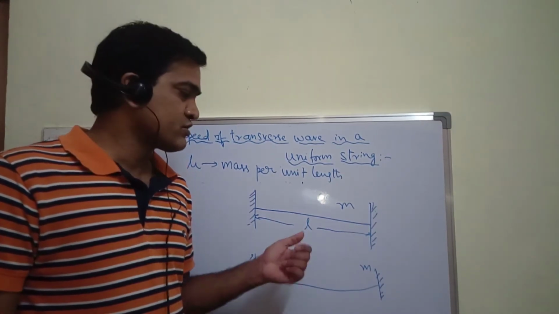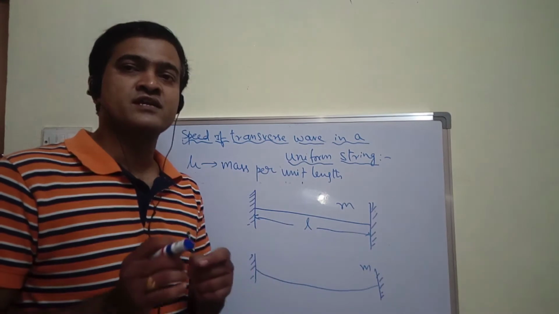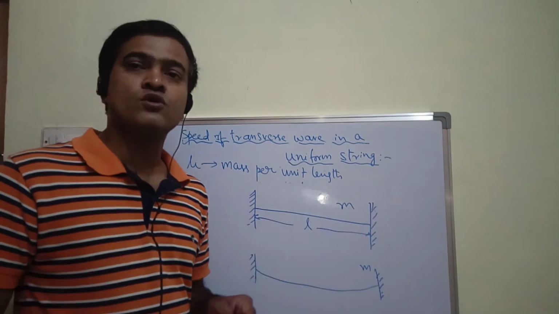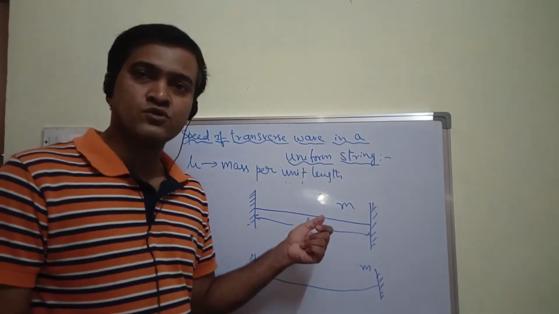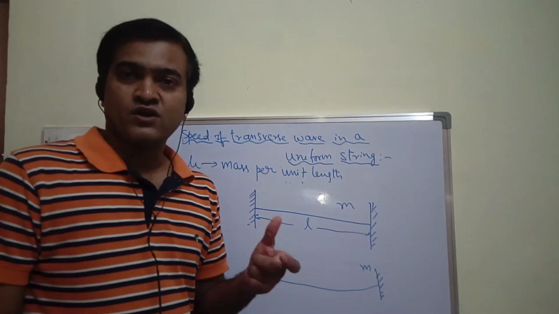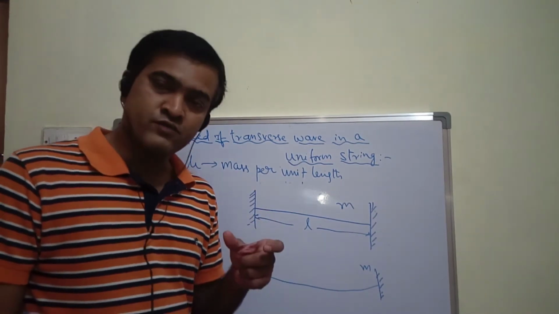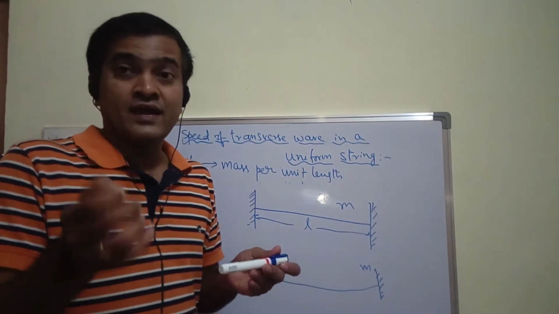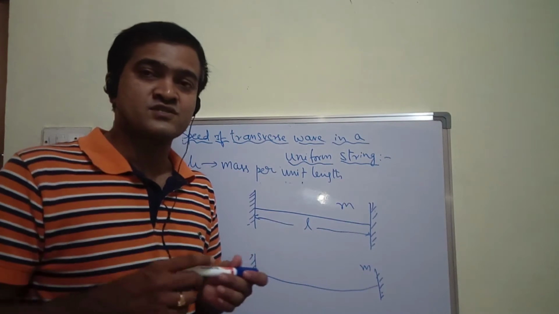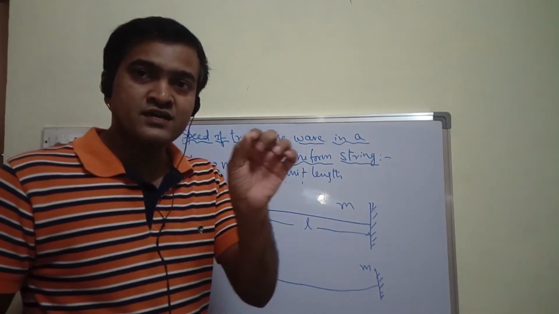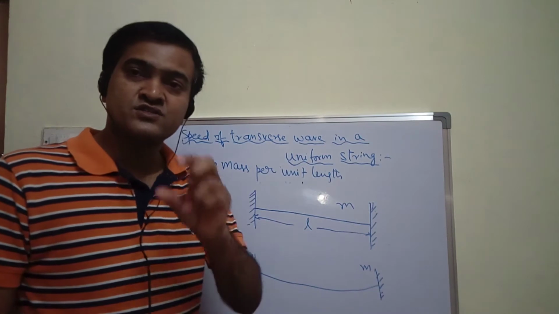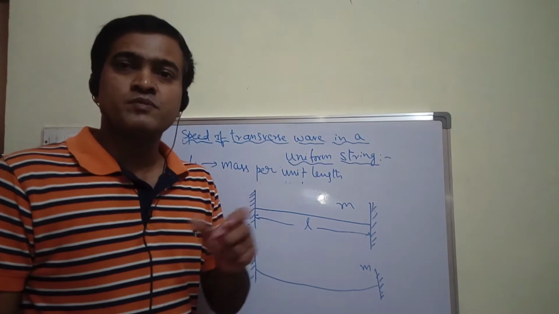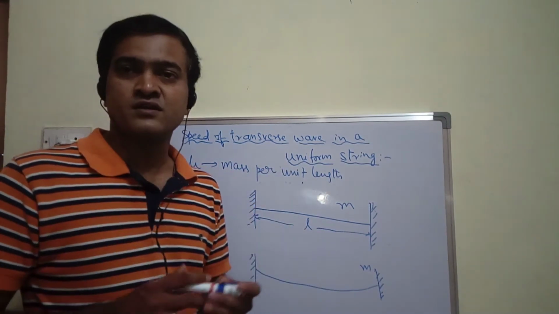Just by logic you can say that the string which is connected or fixed tightly between two rigid supports has more velocity because its tension is more. So I can say that velocity depends upon tension, or rather that velocity is directly proportional to tension. And in the previous case we discussed mass. A thinner string has more velocity, whereas a thicker string has less velocity. That means velocity is inversely proportional to mass. By logic you can say, right?